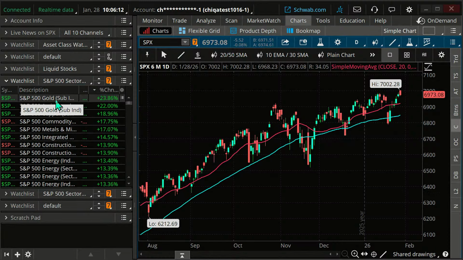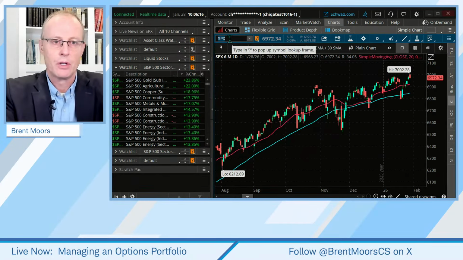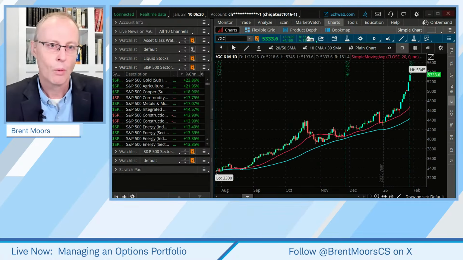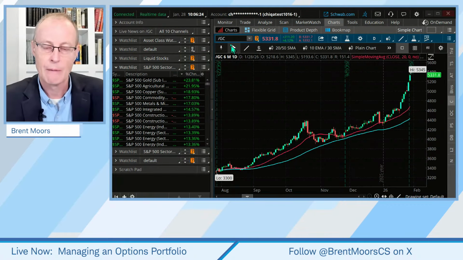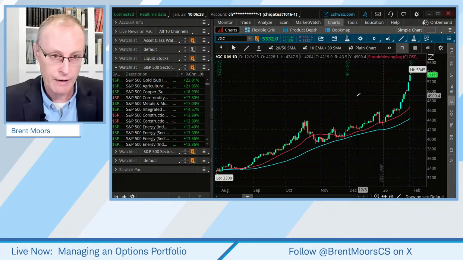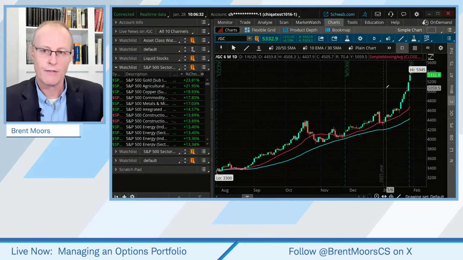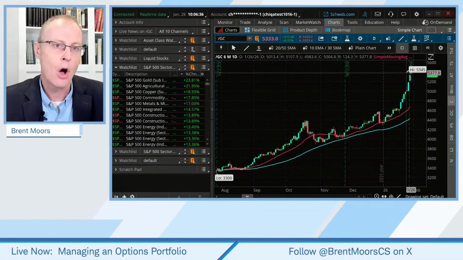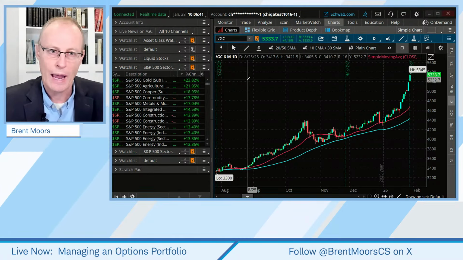I know many of you are aware of gold, and maybe you may even look at the symbol, /GC. This is a futures symbol. We're not going to trade futures today. I'm just looking at the price of gold with this, and you can see, hey, this has been taking off. Maybe you want to avoid it for that reason, maybe not, but some traders that want to invest into strength may still be interested in this, but they don't want to trade futures. Do you have some recourse? Is there a way to do this?